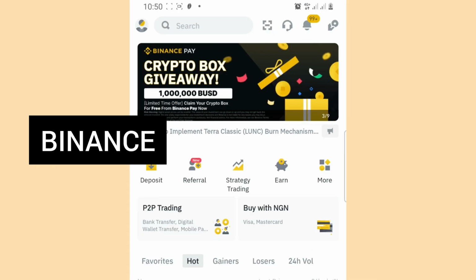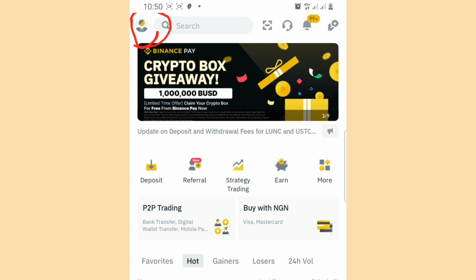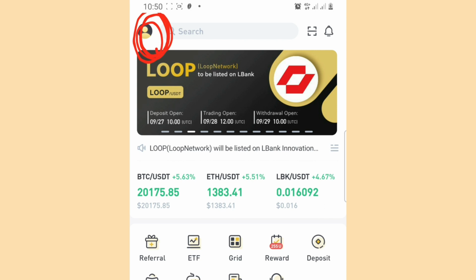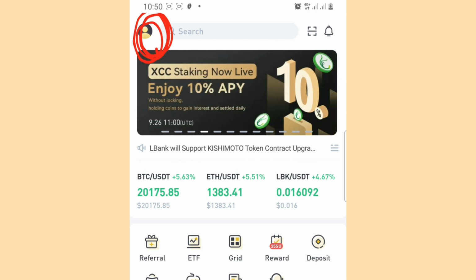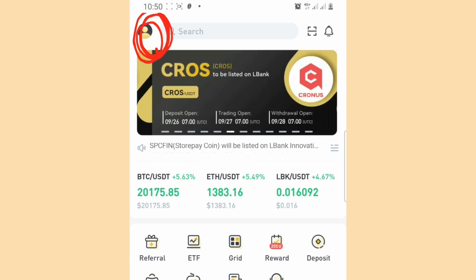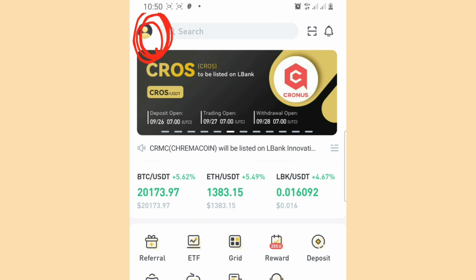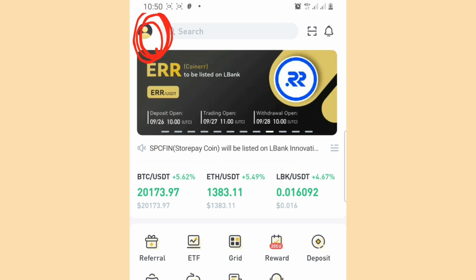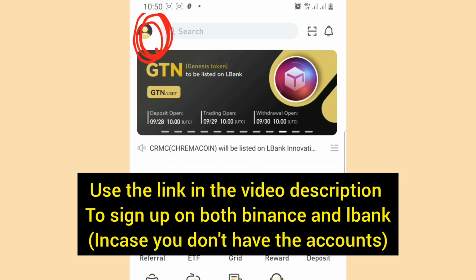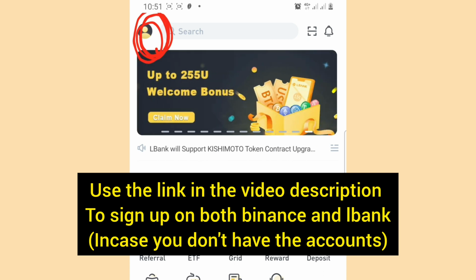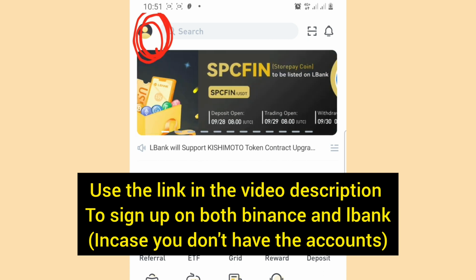And if you look at this icon here, you notice that this particular image icon is also in LBank. This is a similar image icon on LBank. So LBank and Binance, like KuCoin, actually look like the same platform. If you're not careful, you can even mistake one for the other, but they are really not the same platform. Though they have a similar interface, they are not owned by the same person. They have their own functions. All right, so we are making use of these two platforms for this crypto arbitrage.